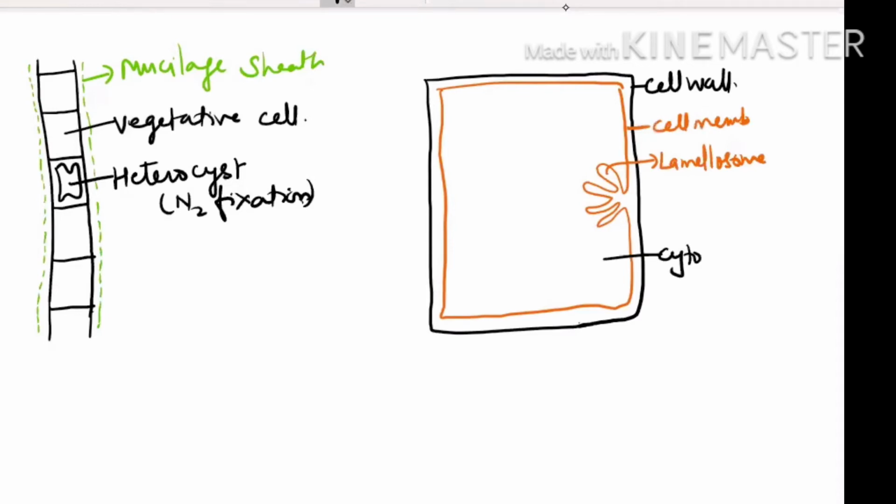Cytoplasm is the main area where all the metabolic activities are performed. You will have these thylakoid-like structures. They are not thylakoids, but we say these structures are known as chromatophores. We have already discussed this in the Monera bacteria diagram.